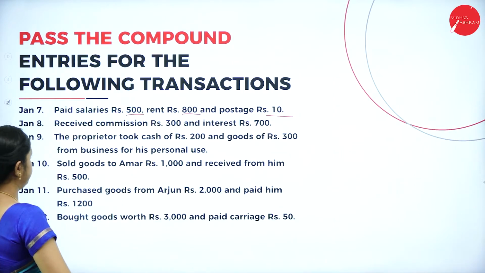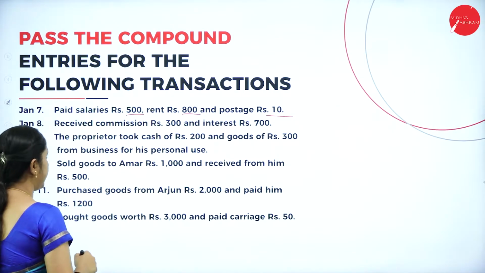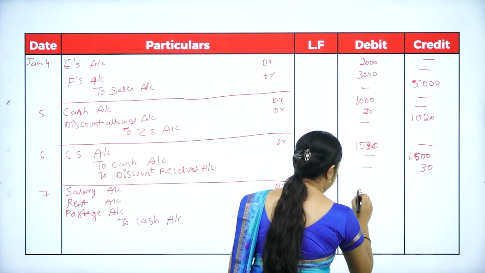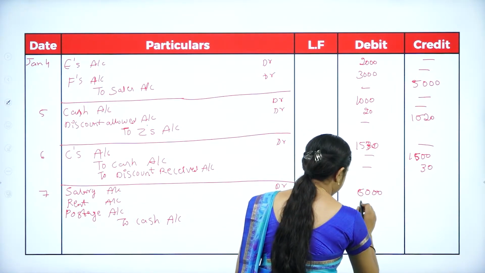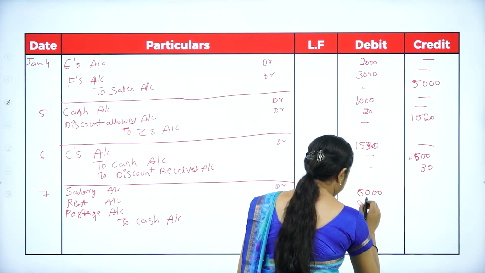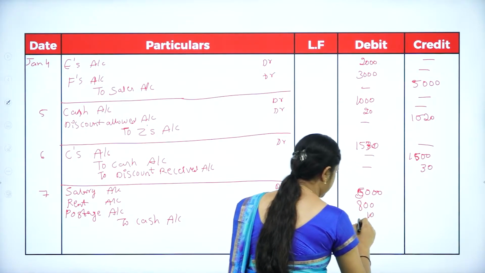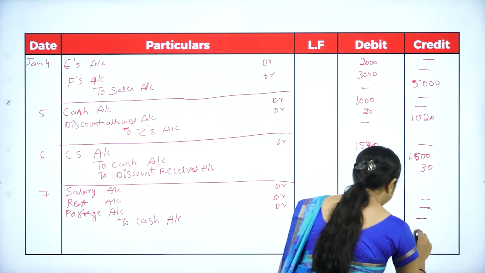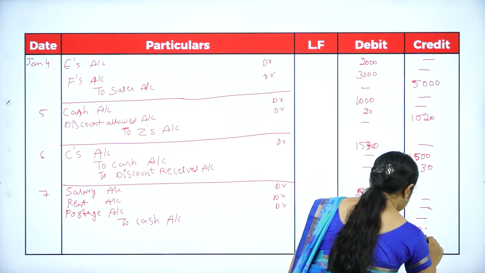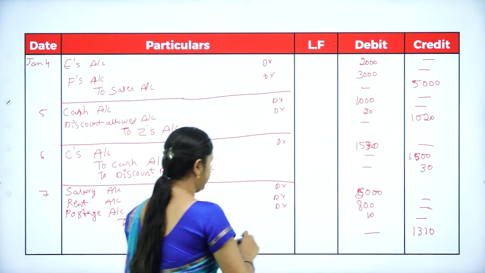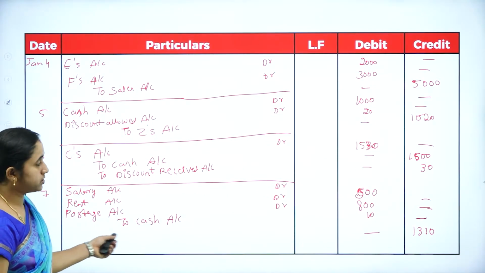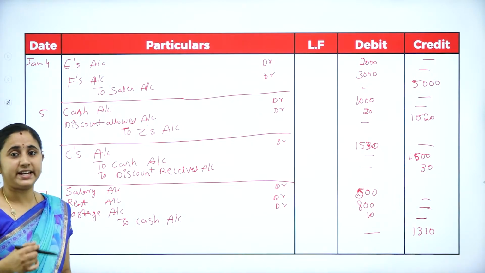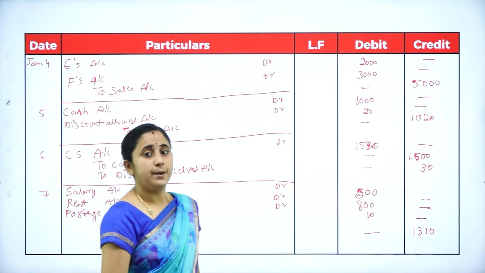How much? 500, 800 and 10. So, total is 1,310. Write the narration. Being salary, rent and postage is paid.